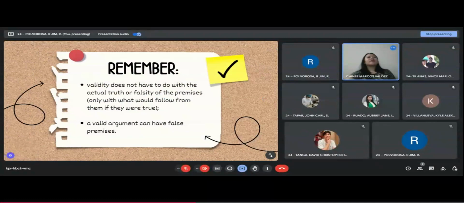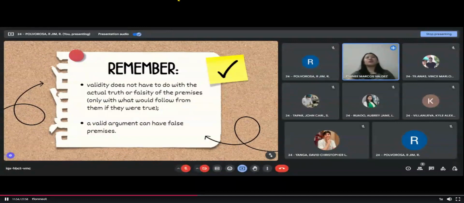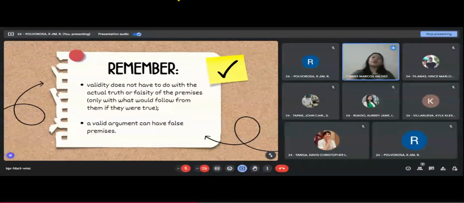So remember, validity does not have to do with the actual truth or falsity of the premises, only with what would follow from them if they were true. So to understand this, let's have an example. So imagine that you are cooking. Then think of the validity as your recipe and your ingredient as your premises.